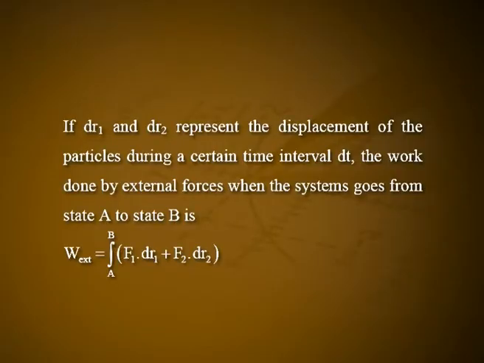If dr1 and dr2 represent the displacement of the particles during a certain time interval dt, the work done by external forces when the system goes from state A to state B is W external equals the integral from A to B of F1 dot dr1 plus F2 dot dr2. We may note that each part of the integral is computed along the path of the respective particle.